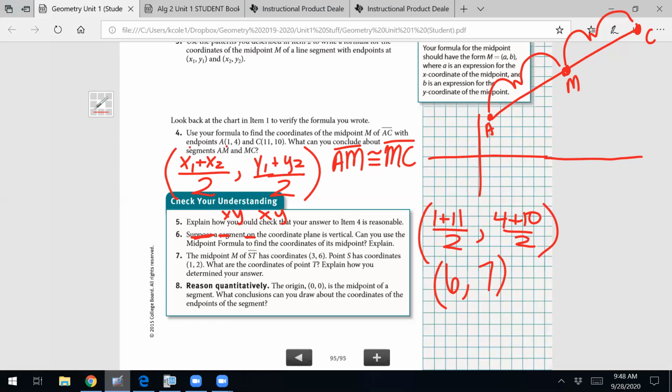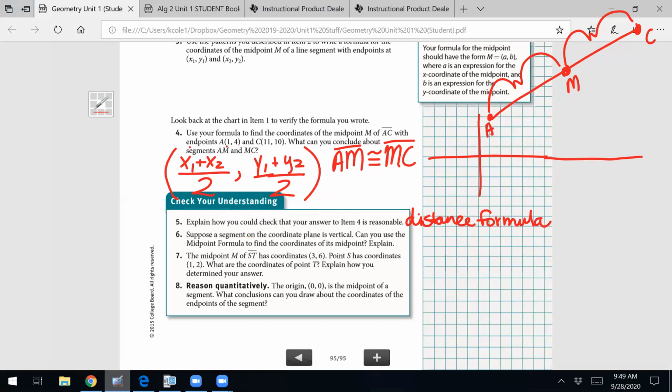Number 5 says, how could you check to see if your answer is reasonable? If I was like, now prove it to me, how do you know that they are congruent? What would allow us to prove that they are congruent? What if you didn't want to graph it? Using the distance formula. If you had to prove that they are congruent, you would need to prove that their lengths are the same. You would do that with the distance formula.